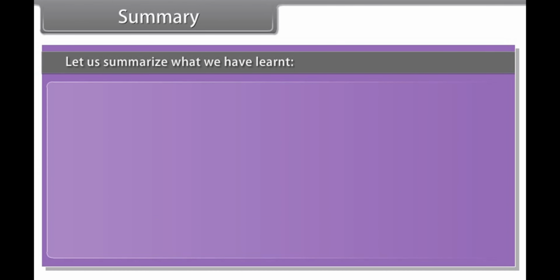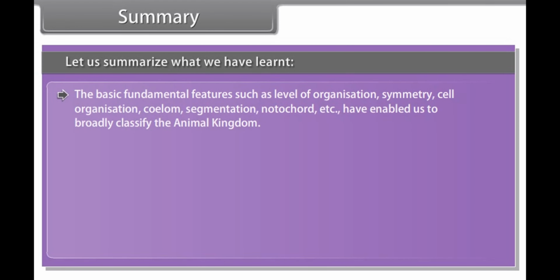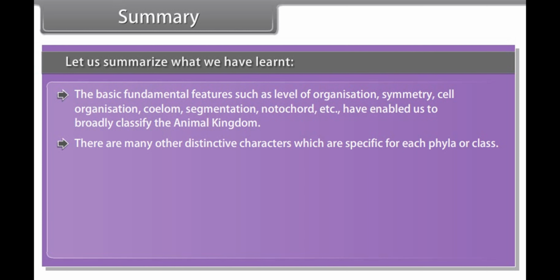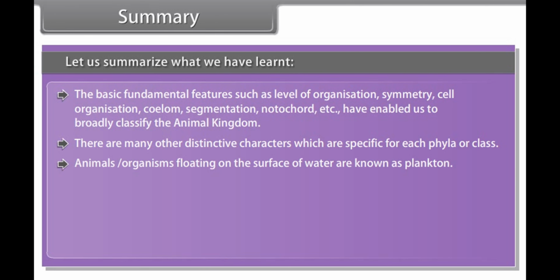Summary. Let us summarize what we have learned. The basic fundamental features such as level of organization, symmetry, cell organization, coelom, segmentation, notochord, etc. have enabled us to broadly classify the animal kingdom. There are many other distinctive characters which are specific for each phyla or class. Animals or organisms floating on the surface of water are known as plankton.